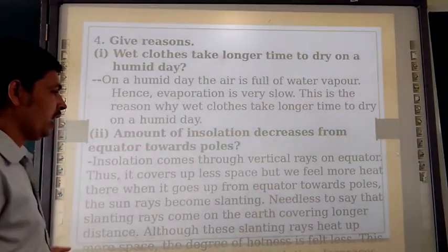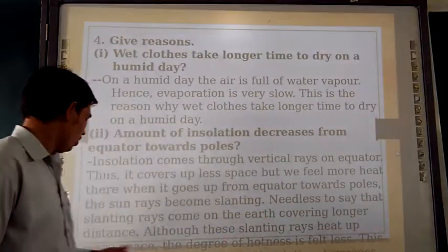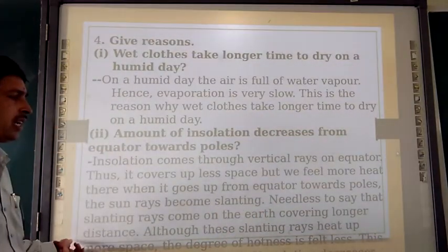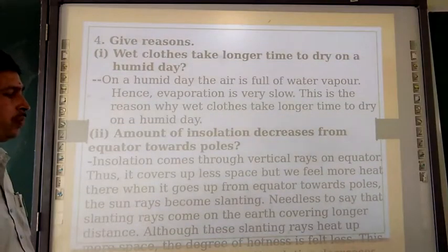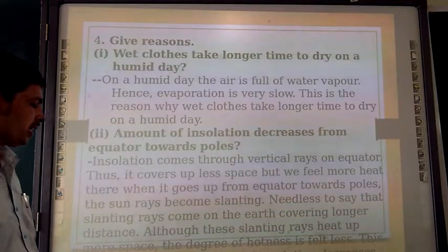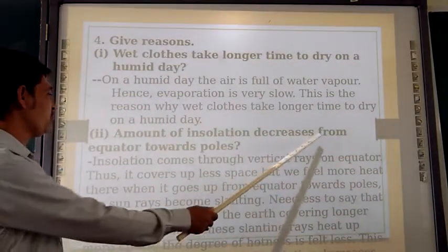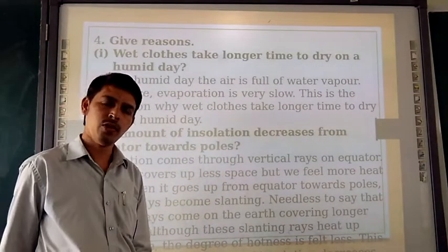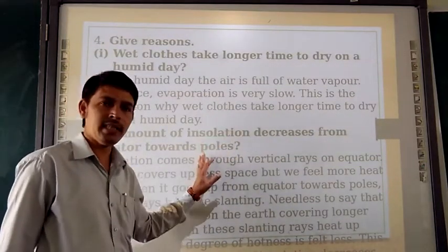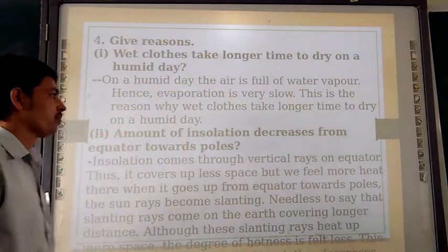Needless to say, the slanting rays come on the earth covering a longer distance, and these slanting rays eat up more space and the degree of hotness is felt less. This is the reason why the amount of insolation decreases from the equator towards the pole. Okay? You can write it if you wish. If you don't write, no problem at all.